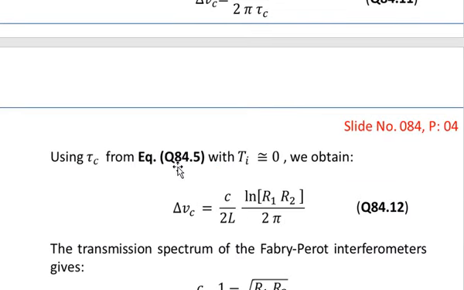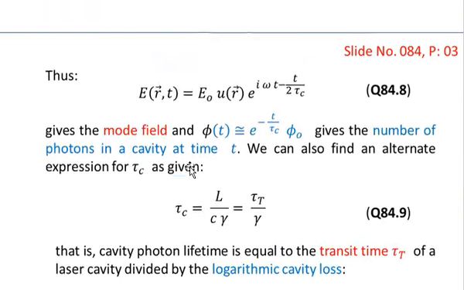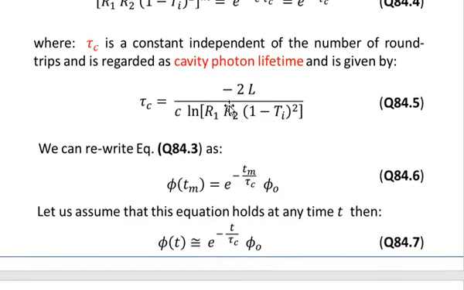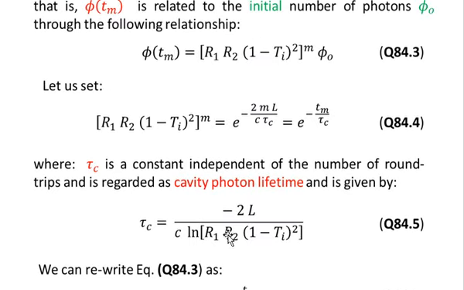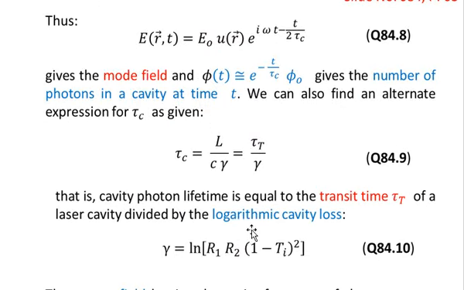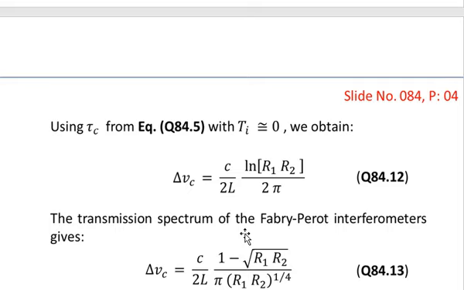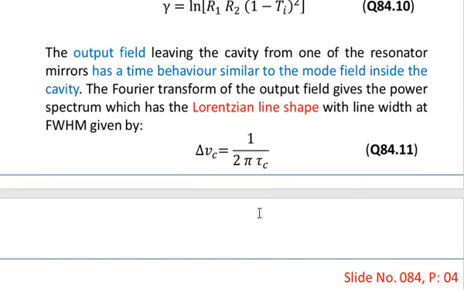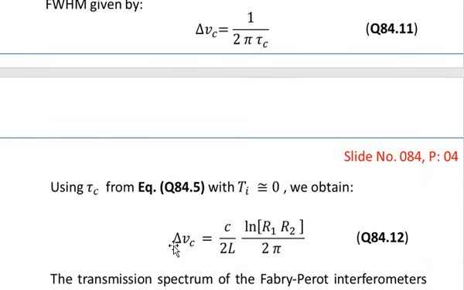Using tau c from equation number 5, and assuming that Ti, that is the internal losses, are completely zero, I can insert the value of tau c in equation number 11, and then we have delta nu c is equal to c over 2L into log of R1 R2 divided by 2 pi.